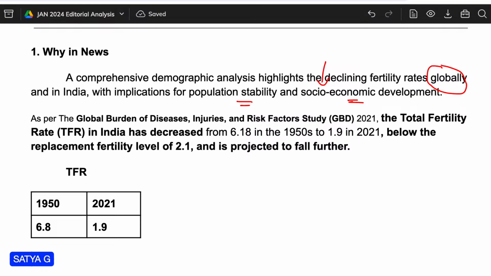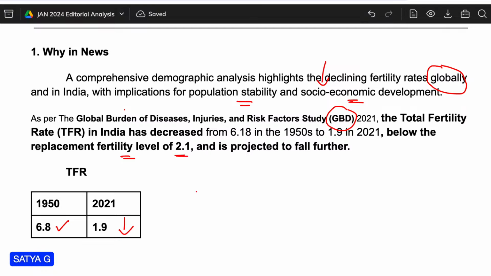As per one of the surveys, the Global Burden of Diseases, Injuries, Risk Factor Study, that is GBD 2021, if you take India's total fertility rate in 1950, it was 6.8. When it comes to 2021, it reduced to 1.9. We all know the replacement fertility level is 2.1.